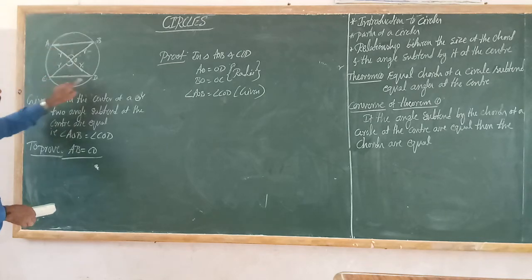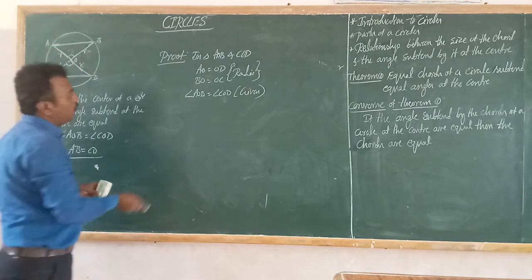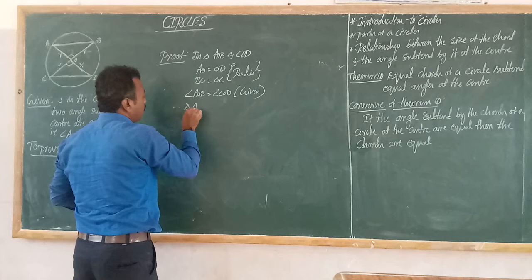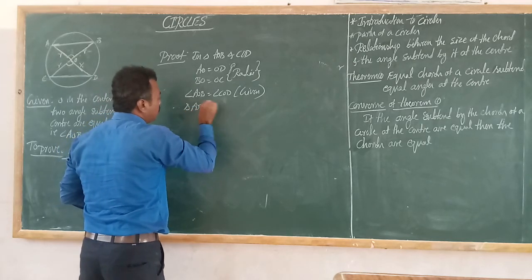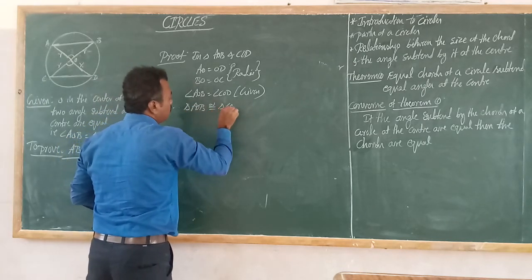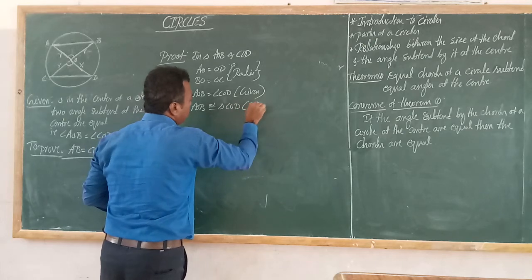Therefore triangle AOB is congruent to triangle COD by the condition of SAS congruency.